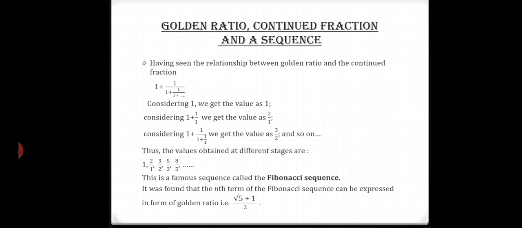Considering 1 plus 1 upon 1 plus 1 upon 1, we get 3 by 2, and keeping on doing so, we get a series as 1, 2 by 1, 3 by 2, 5 by 3, 8 by 5 and so on. And this is a famous sequence called the Fibonacci sequence. It was found that the nth term of the Fibonacci sequence can be expressed in the form of golden ratio, that is root 5 plus 1 by 2.